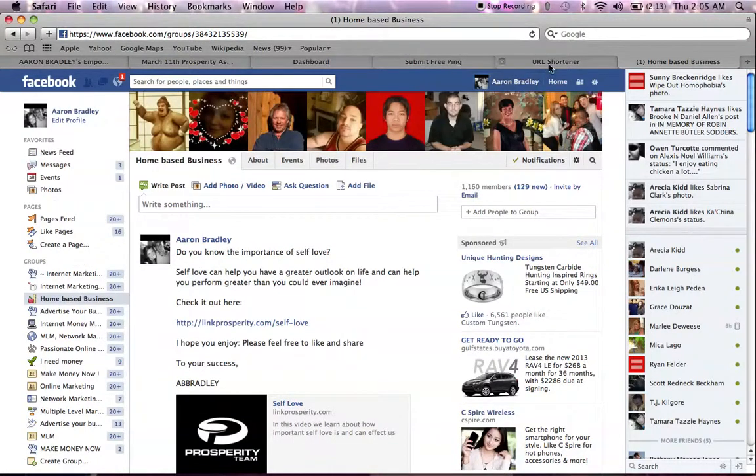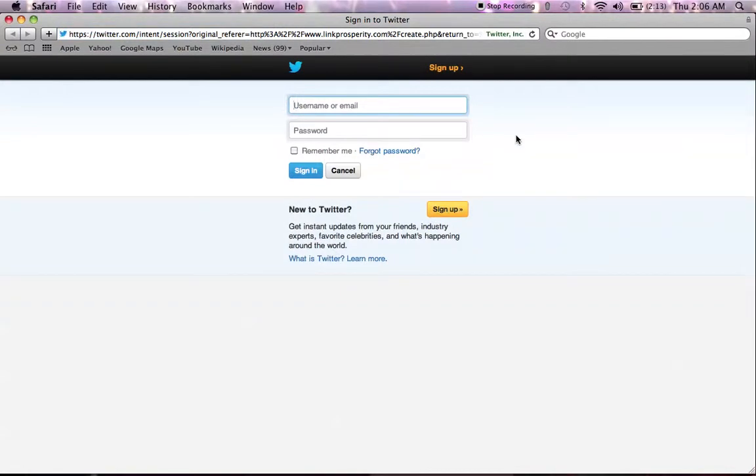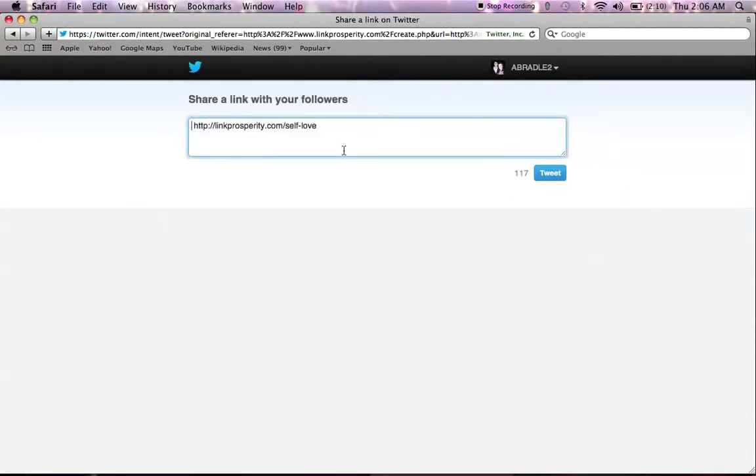That's simple. Now, Twitter's basically the same way. I mean, it's just simple to post to. Now, if you don't have a Twitter, that's fine. I recommend getting a Twitter. It's just an extra way to generate traffic. And that's exactly what you're trying to do, is generate traffic, get access to people, social networks, to get people into this program and to buy your products, of course. Now, this is under my name.